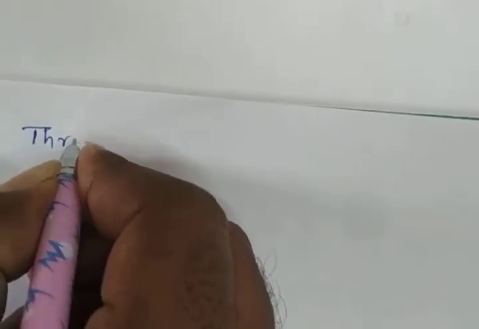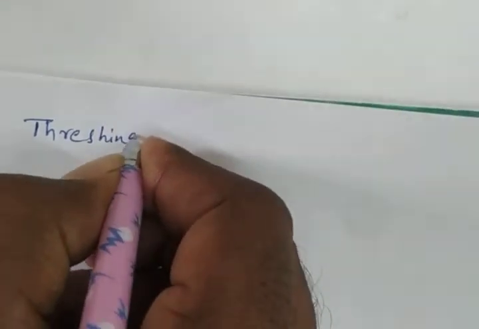In the last class, we discussed the methods of separation. The first method was hand picking, which we discussed. Today I am going to discuss threshing. Another separation method is threshing. Do you have an idea about threshing? In the previous classes, in the 5th class also, you have learned about threshing. So the next method is threshing.